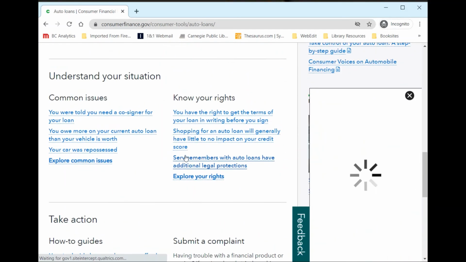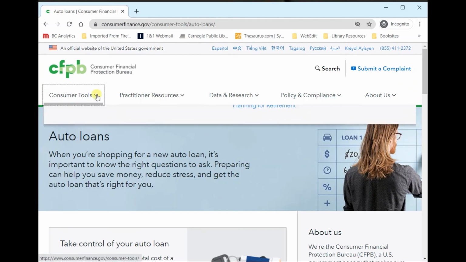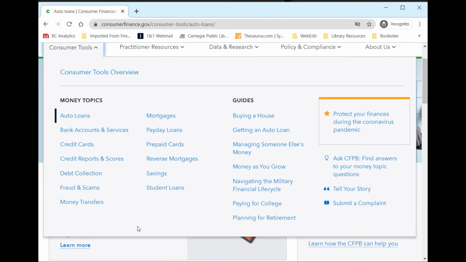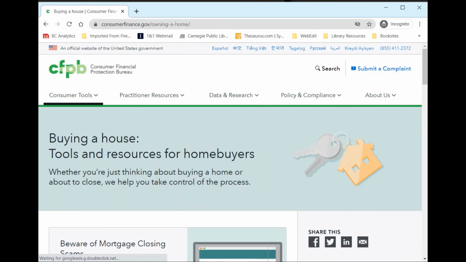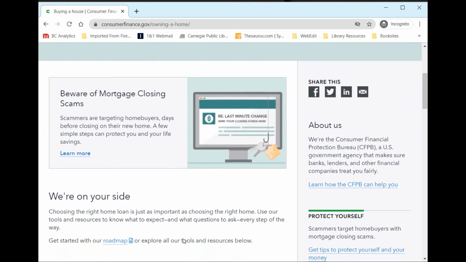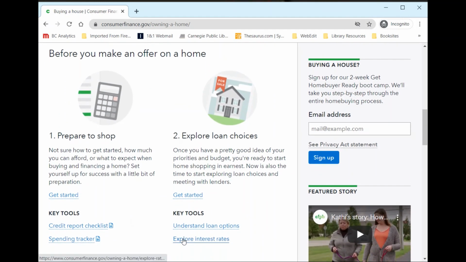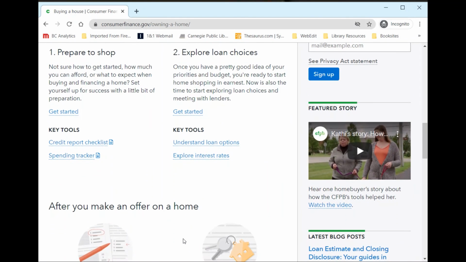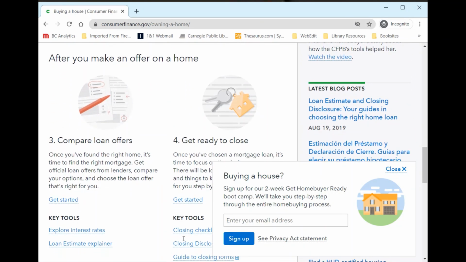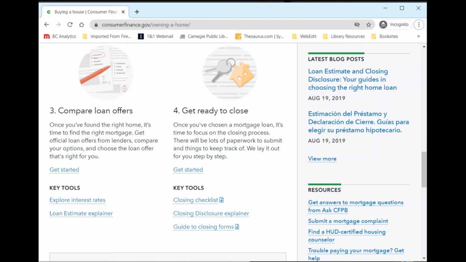Finally, we are going to scroll back up to the top of the page, and then we are going to click on Consumer Tools again, and then we are going to check out the guides. So here we have a few guides covering some different topics, but I'm just going to click on the top one here, buying a house. So first we have a featured topic up here at the top. And below that, we have these different steps with links to get started as well as key tools. So this is very useful and again can be a very useful starting place to learn more about finances and these big financial decisions.